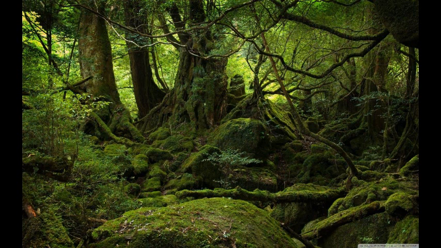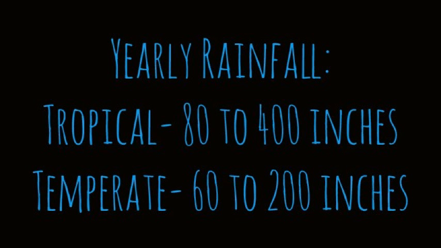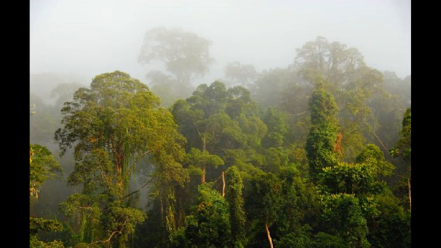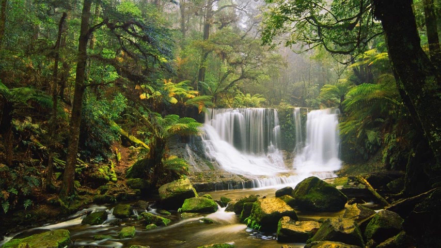Temperate rainforests are also wet but not as rainy as tropical rainforests. It rains from about 60 to 200 inches each year, while the other moisture comes from coastal fog that lingers on the trees. Temperate rainforests are a lot cooler than tropical rainforests, but the temperatures are still mild.